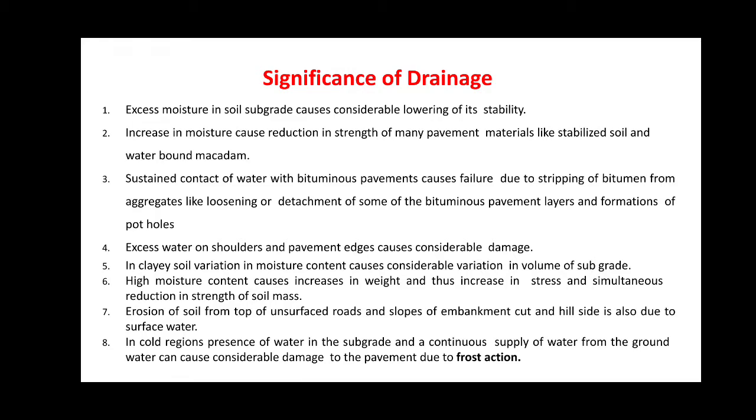It causes failure due to the stripping of the bitumen from the aggregates. The mud pumping is due to the presence of water in the fine subgrade soil. Excessive water on the shoulders and pavement edges causes considerable damage to the pavements. The excess moisture causes an increase in the weight, and thus an increase in the stress and a reduction in the strength of the pavement, and this is one of the main reasons for the failure of the earthen slopes and the embankments.